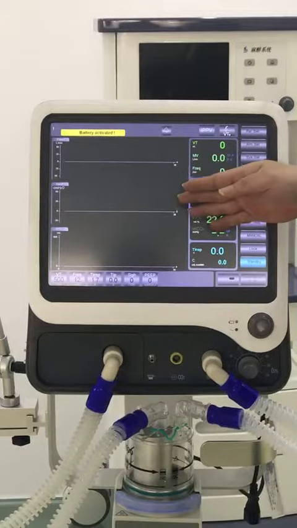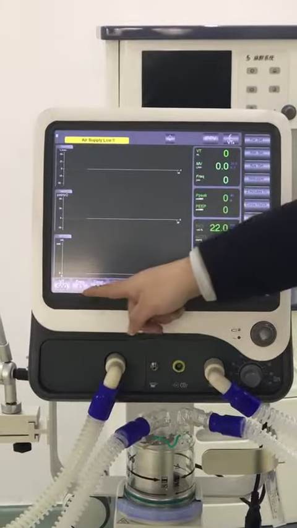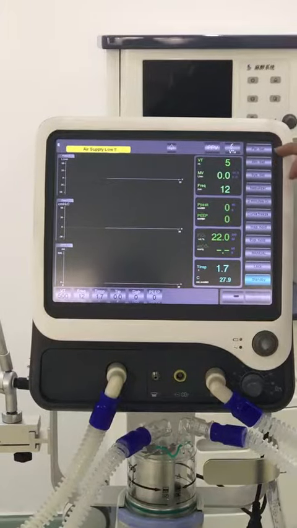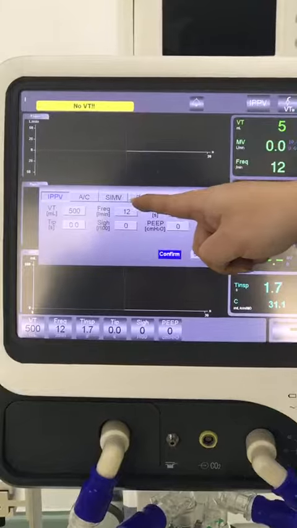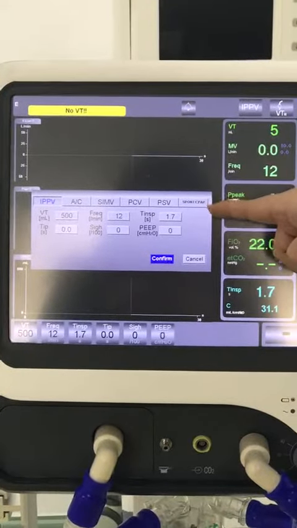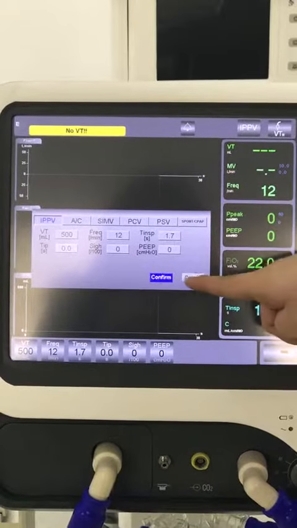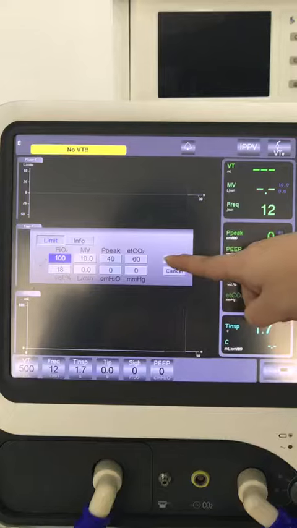You can see here we have the 4 parts for the alarming function, waveform, monitoring parameters, and the setting parameters. So here also we have the functions like parameter setting, like IPPV, AC, SIMV, PCV, PSV, and spontaneous. And also if you want the APRV or PRVC, we can add on the ventilation mode as well. And then here is the alarming limit setting.